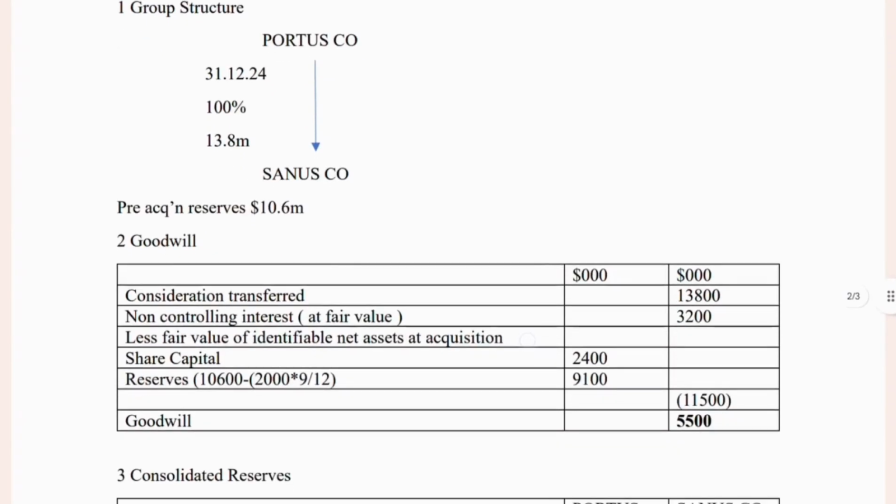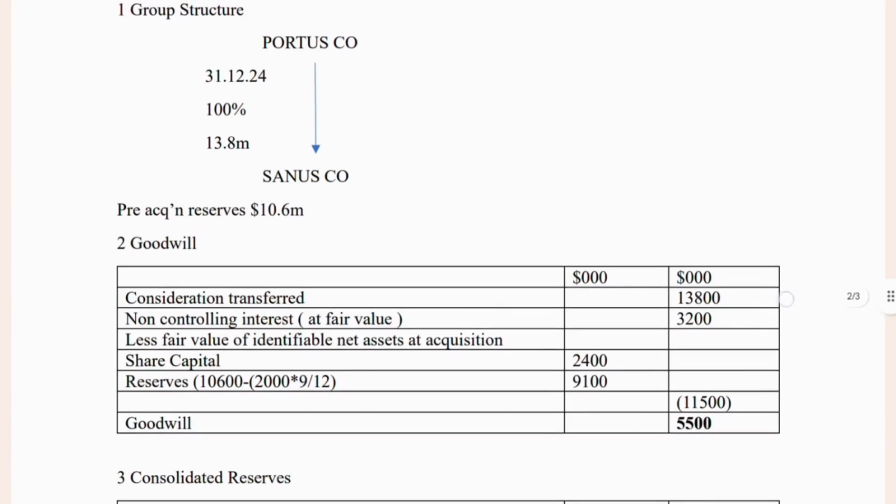Second, the goodwill calculation. The consideration transferred is 13.8 million paid in cash by Portosco for 80% of the shares. Non-controlling interest at fair value 3,200, which is given in the question itself, less fair value of identifiable net assets at acquisition. Share capital of Sanasco is 2,400.